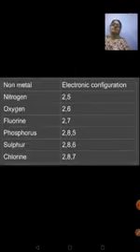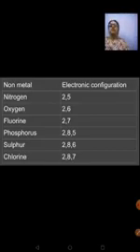When you look at the electronic configuration of non-metals like nitrogen, oxygen, fluorine, phosphorus, sulfur, chlorine, you will find that the atoms of these elements need a certain number of electrons in order to complete the outermost shell and become stable. Nitrogen needs 3 electrons, oxygen needs 2 electrons, fluorine needs 1 electron, phosphorus needs 3 electrons. Okay, so when does this happen? This happens during compound formation. When metals and non-metals react with each other, transfer of electrons takes place. And the compounds formed due to transfer of electrons are called ionic compounds.